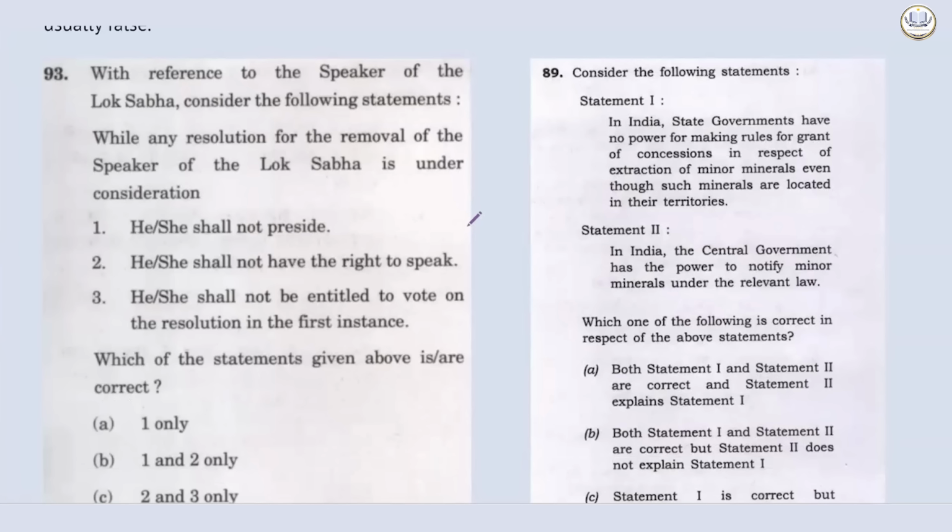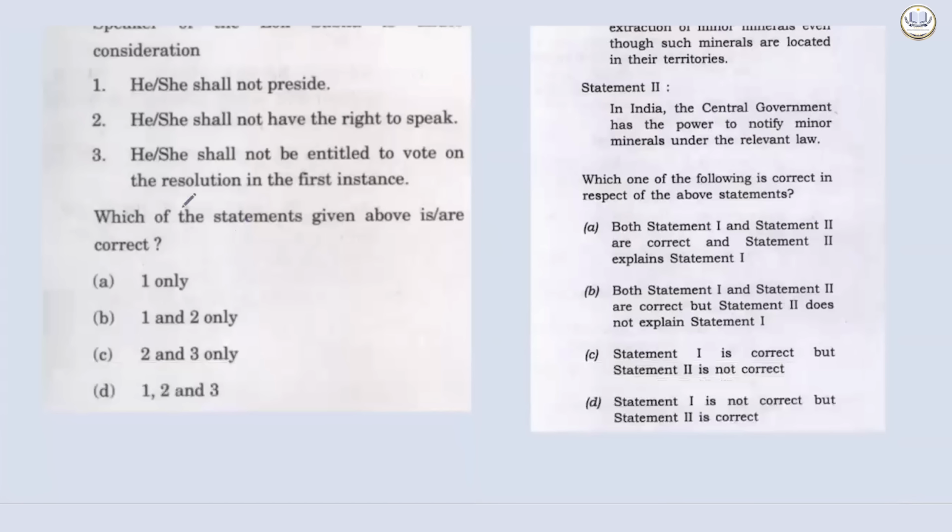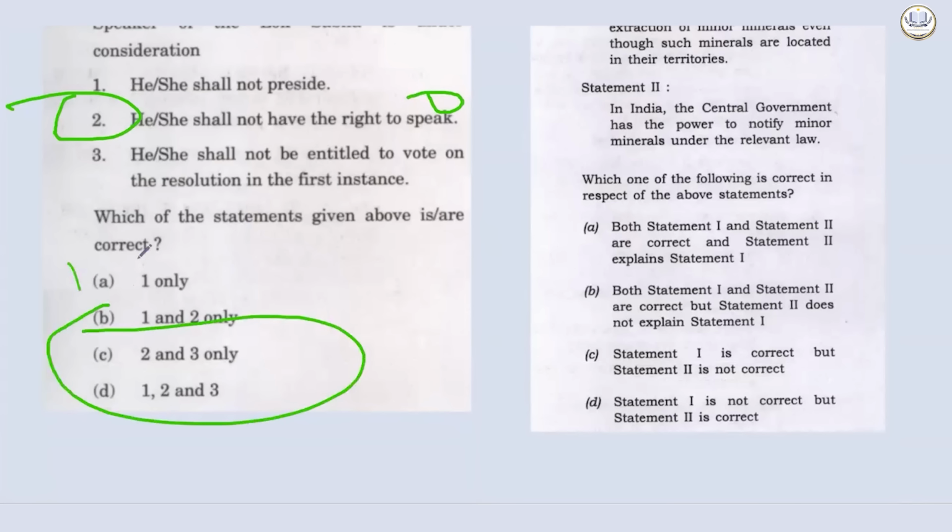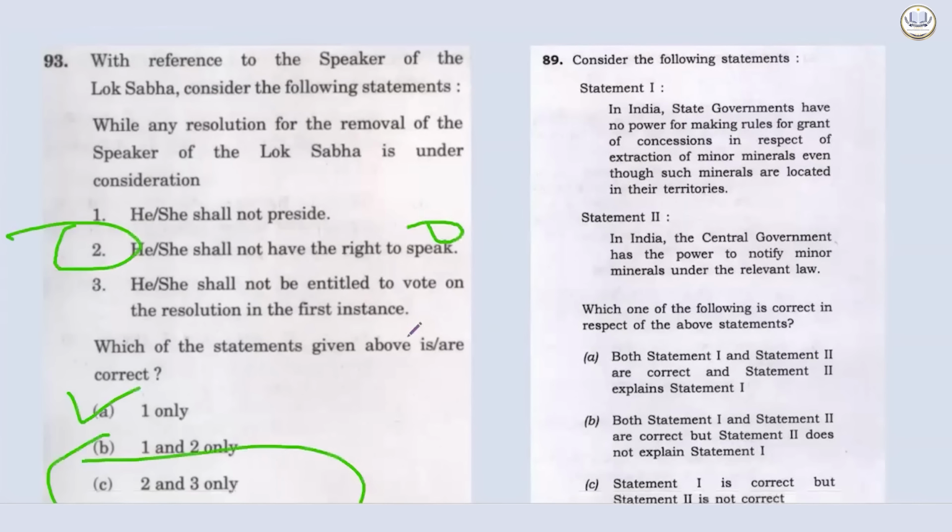Statement 3, she shall not be entitled to vote on the resolution in the first instance. Now they are trying to take power from a very powerful body, narrowing it down. Not even being allowed to speak is something which has to be incorrect. And if you had eliminated just this, you could have arrived at the correct answer.